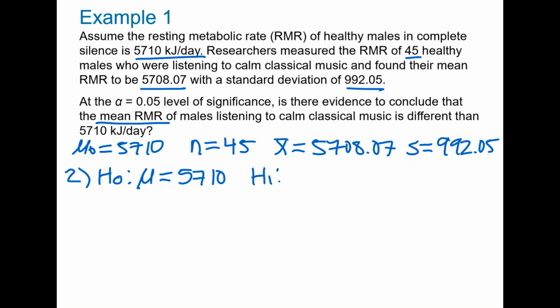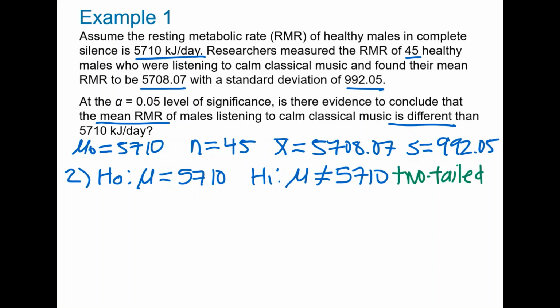The alternative hypothesis will also have mu, and the question wants to know if the mean RMR is different. So we will use not equal to. And we will always have the same number as in H naught, so this is mu not equal to 5,710. Because the alternative hypothesis contains not equal to, this is a two-tailed test.